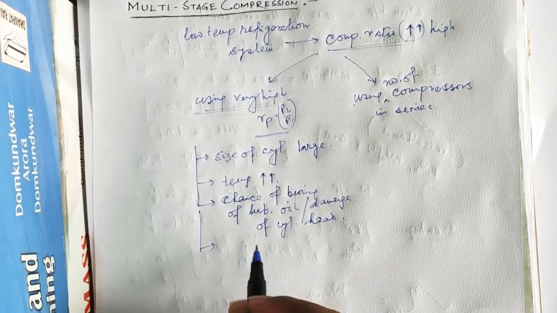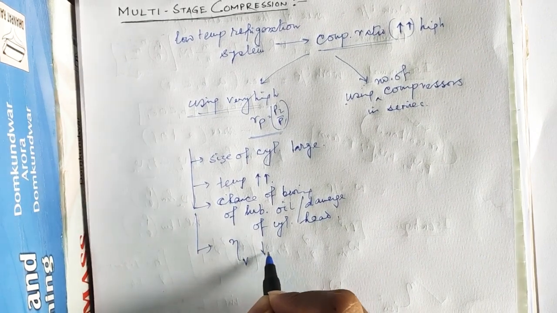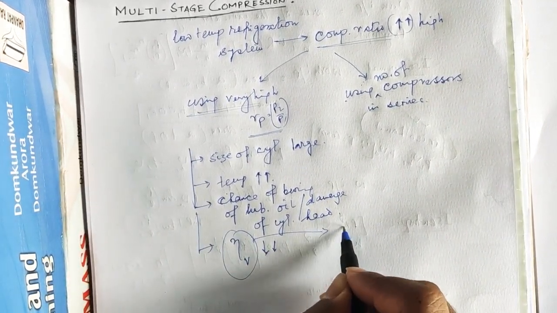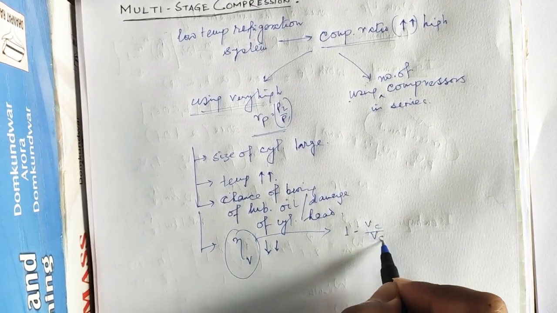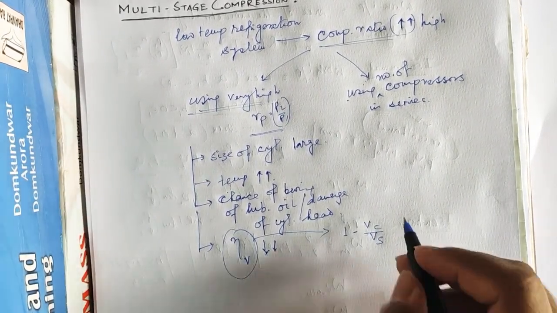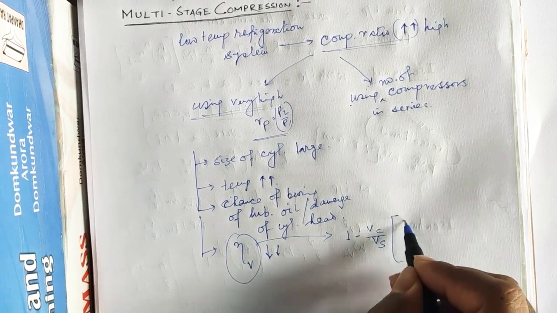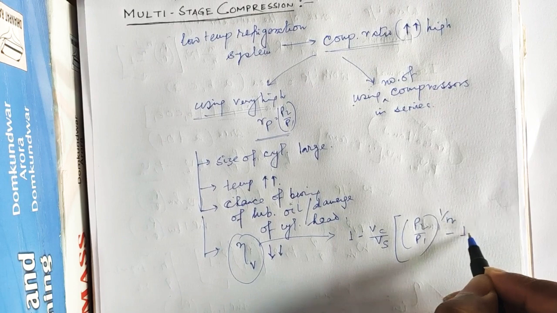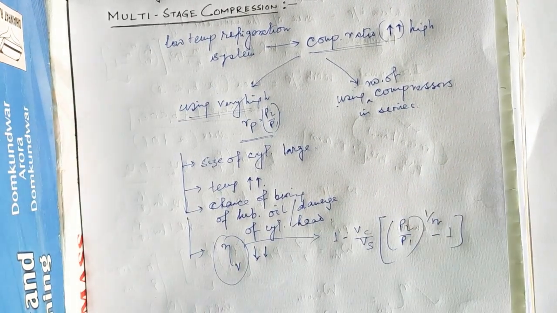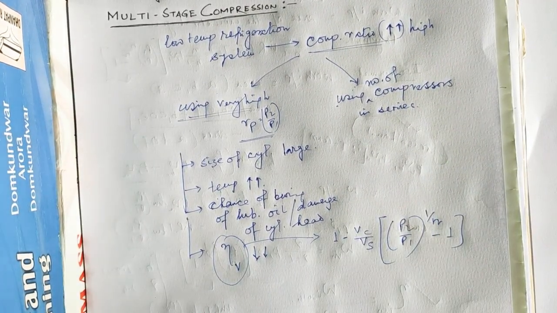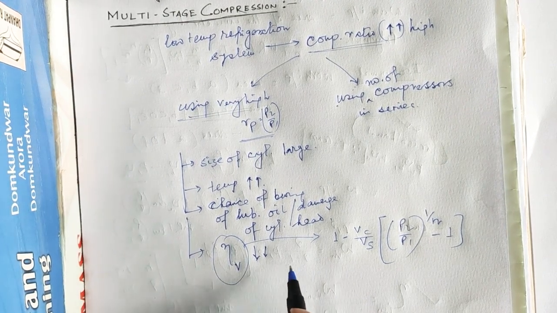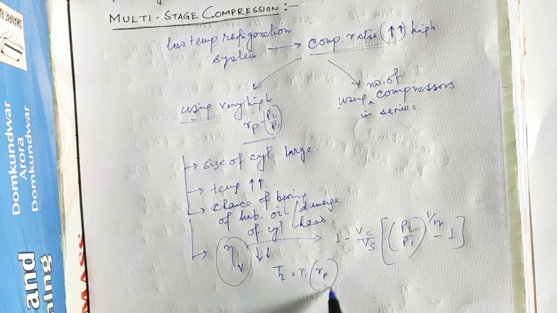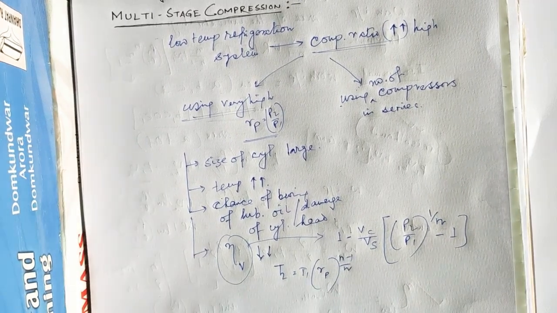Now, why is the volumetric efficiency low? We know that the volumetric efficiency can be denoted as 1 minus Vc by Vs into Rp to the power 1 by n minus 1. And the temperature after compression is T2 equal to T1 into Rp to the power n minus 1 by n.